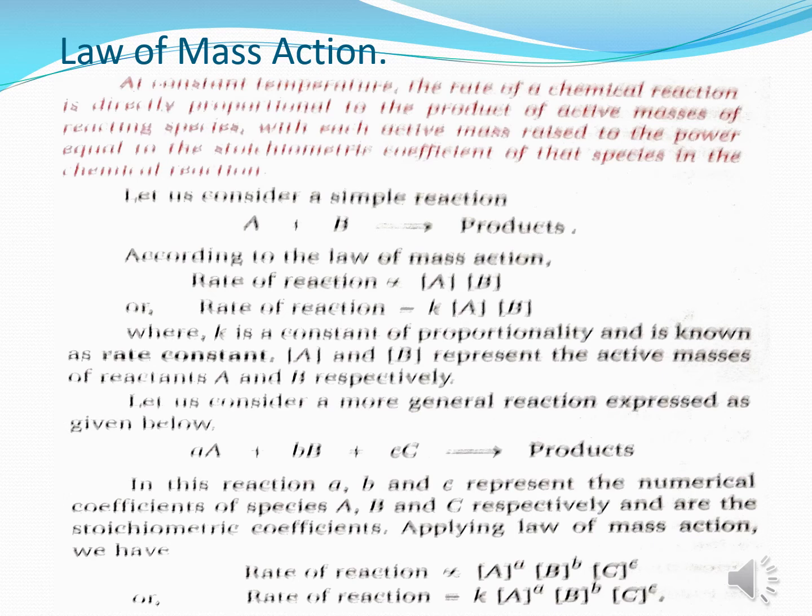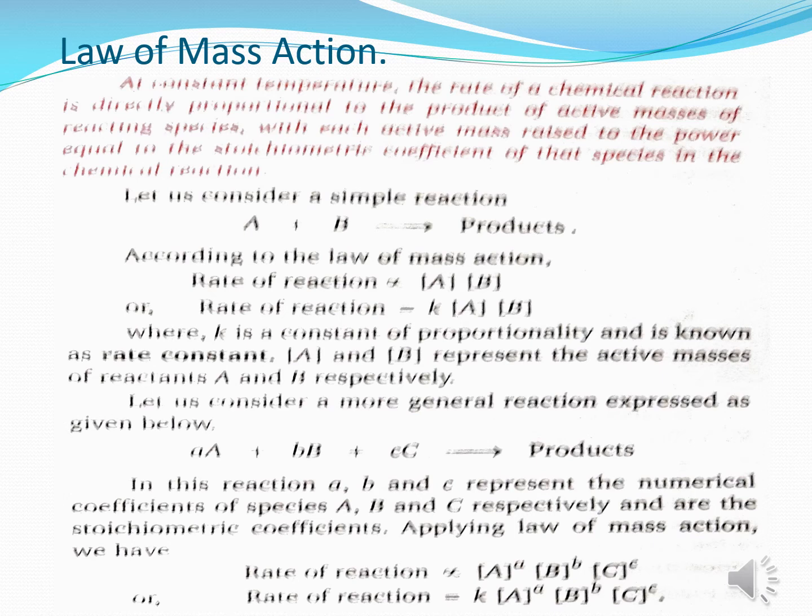Or we can say rate of reaction is equal to K into [A] into [B]. The square bracket represents the molar concentration. Now here K is a constant of proportionality known as rate constant. Now let's take a general reaction where a molecules of A react with b molecules of B and c molecules of C to give some products.